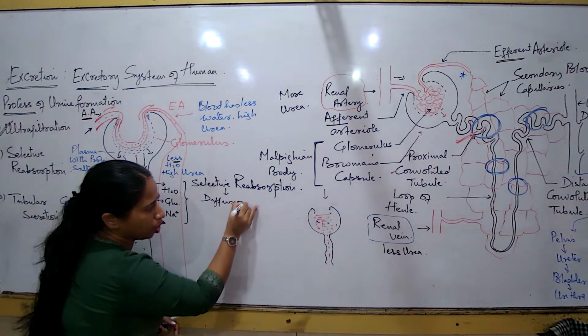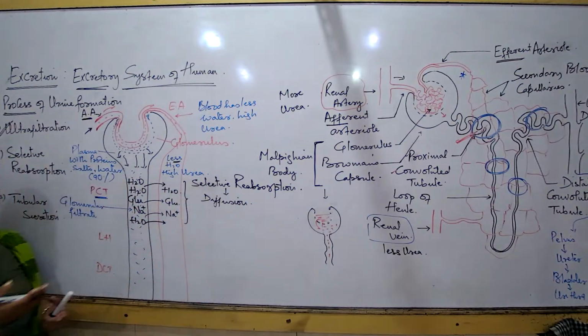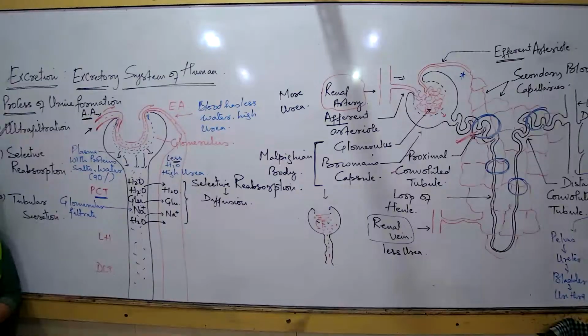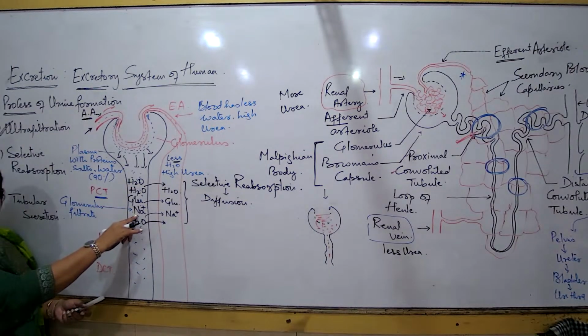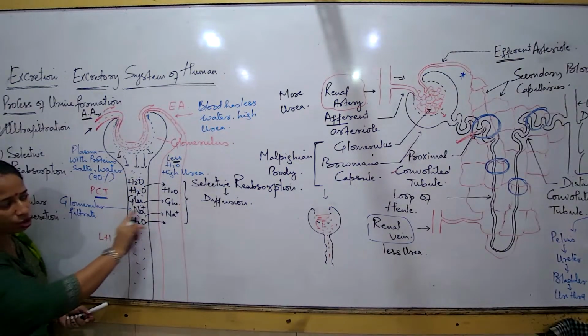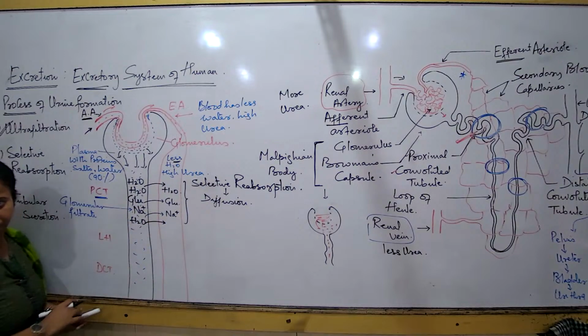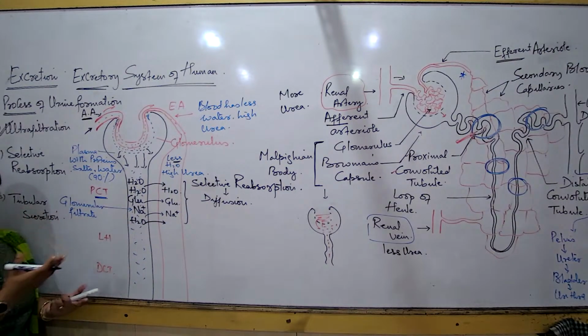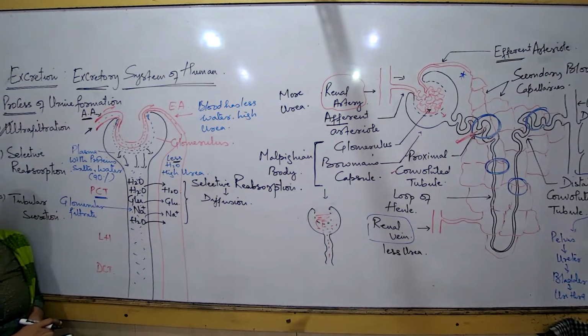Which process are we talking about? Physiologically, कौन सा process हो रहा है यहाँ पे? It is simple diffusion that is happening, where all these molecules, since in the filtrate they are in a very high concentration and in the blood much lesser, are constantly moving towards the blood. So what is the concept? What is the need for selective reabsorption then?